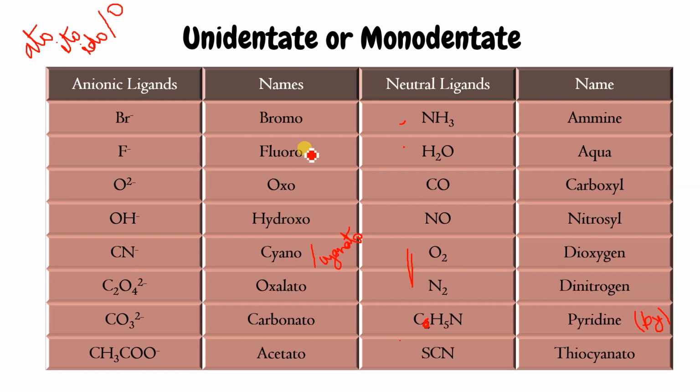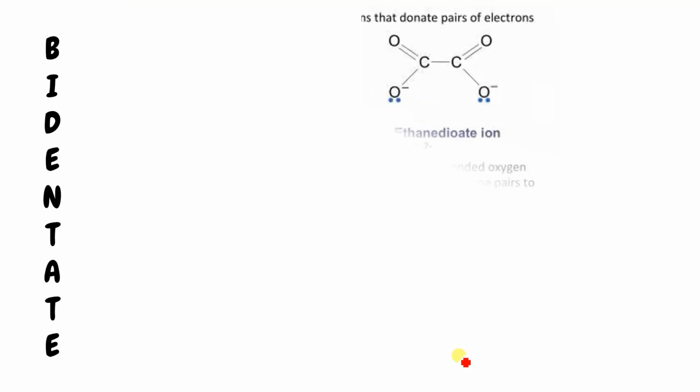Yes, so you have to be clear with this. It will be ato, like SO4 minus 2, it will be sulfato, isn't it? NO3 minus, it will be nitrito. So like this, it will be. Got it? So these are the things you have to learn. You will have to memorize this. Bidentate, that means which will have two donor atoms.